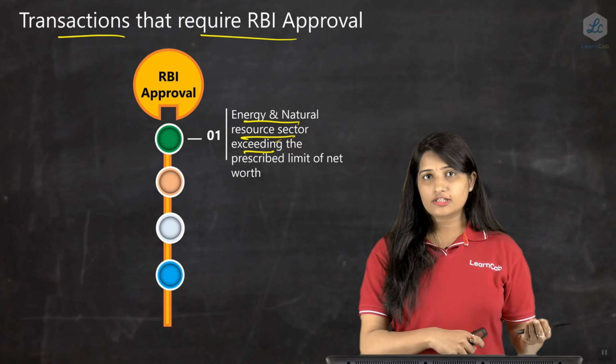The third one is the proprietorship and unregistered partnership firm. In case of a registered partnership, it's under the automatic route, and a partnership can go and approach the authorized dealer bank. But in case of an unregistered partnership firm and proprietorship firm, if they need to do an overseas direct investment, then they need to approach RBI, and there are also certain conditions which have been specified, and those conditions we will look into in the further slides.